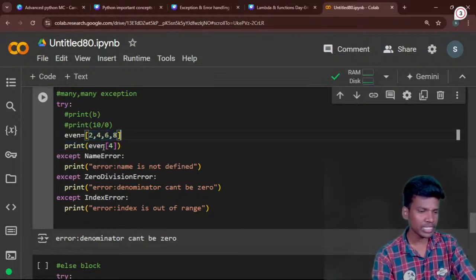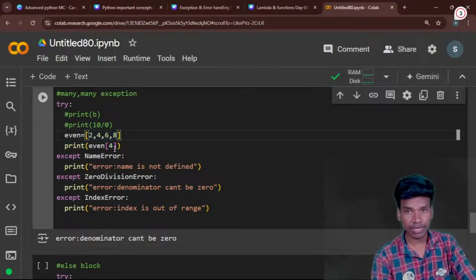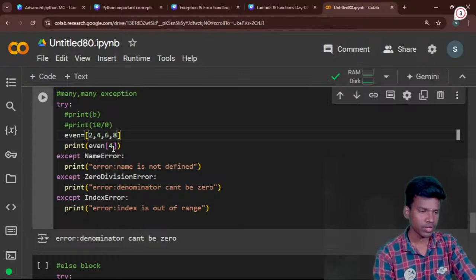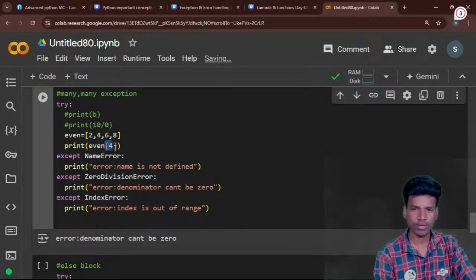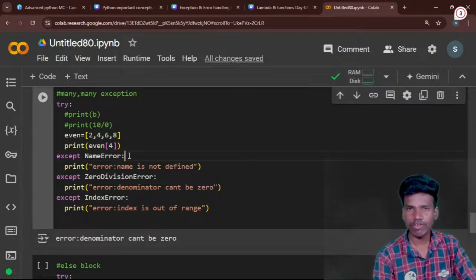So now I print the even variable, accessing by index number, right? If we mention the fourth index, what will I get? Which kind of output will I get? So we have 0, 1, 2, 3. So there are totally 3 indexes there. So now I call the 4th index. Which kind of error will we get?